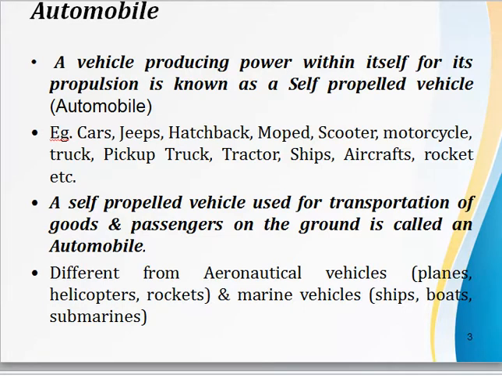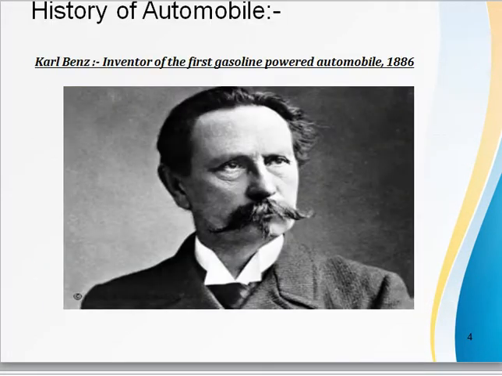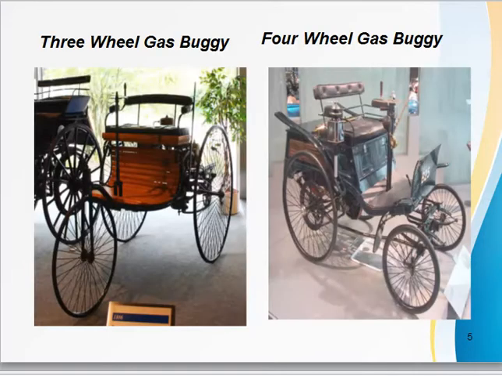Now let us see some history of automobile. The first automobile was invented by Carl Benz. It was a gasoline propelled automobile back in 1886. He was a German mechanical engineer. You can see the first models of the automobiles. This is a three-wheeler, and a four-wheeler. Again it was gasoline fired.